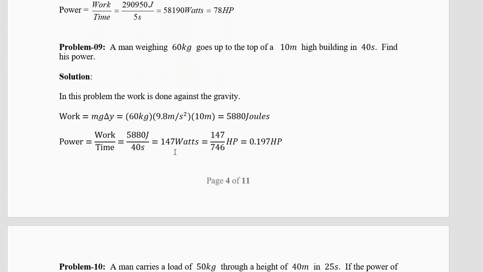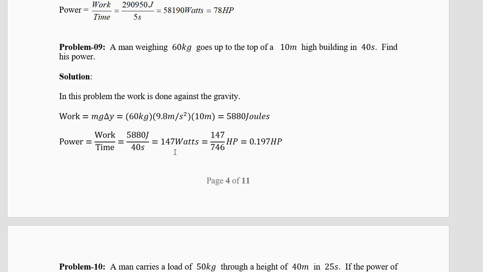Now, this kind of problem we have done a little bit before. Let's do it again. A man weighing 60 kg goes up to the top of a 10-meter high building in 40 seconds. Find his power. Now, this weighing is English. It's not a correct word in physics. His mass is 60 kg, not the weight. If you want the weight, 60 into 9.8, you will get 588 newtons. We are interested in the mass.